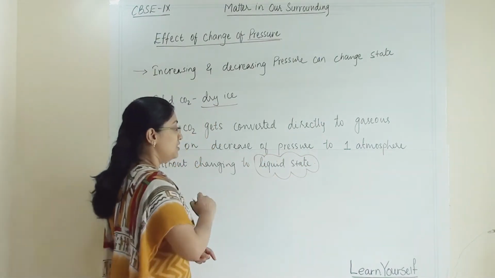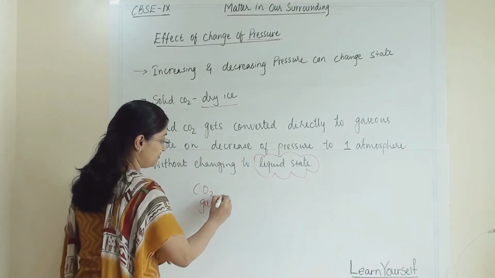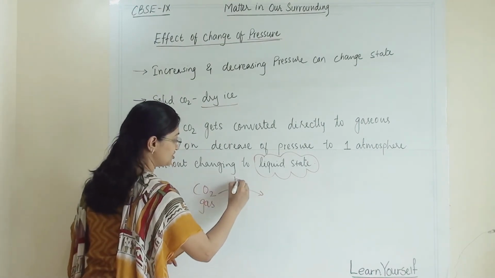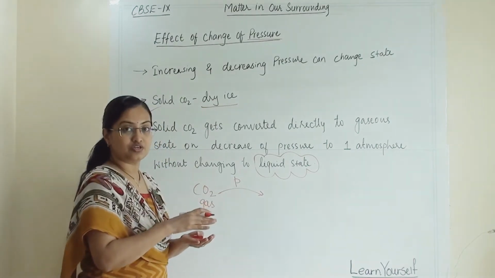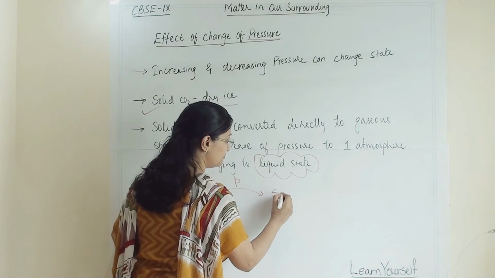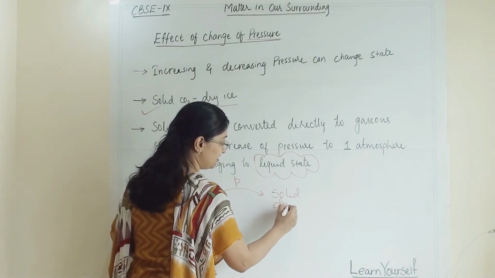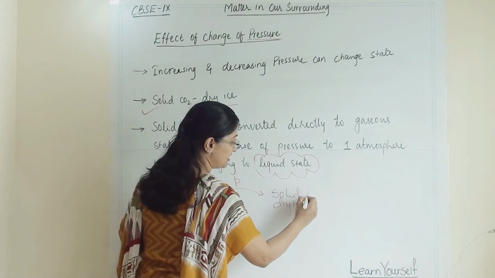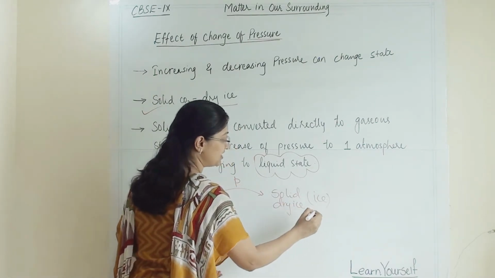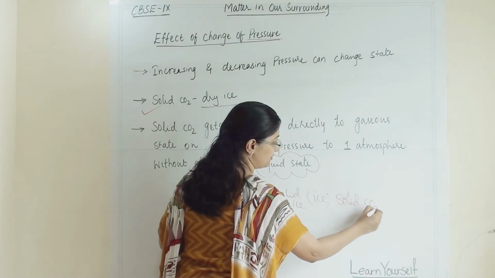Carbon dioxide is a gas, and when we apply pressure, it directly converts to solid state and becomes dry ice, or solid carbon dioxide.